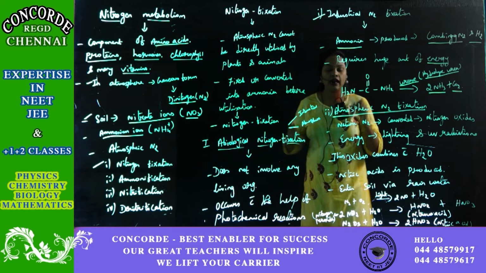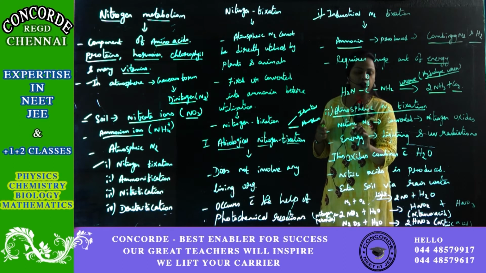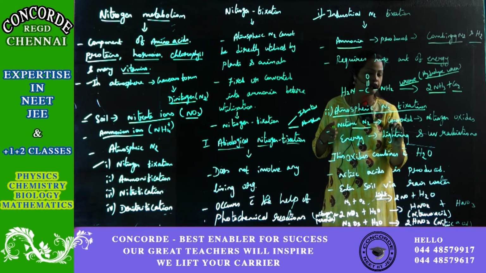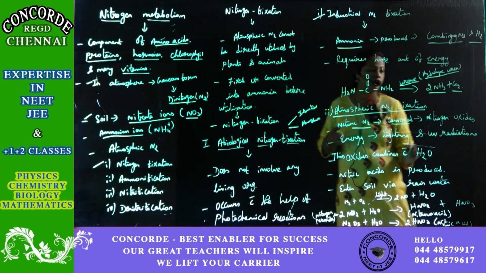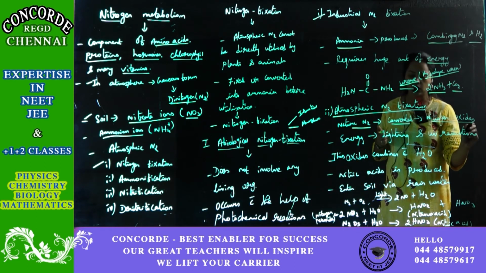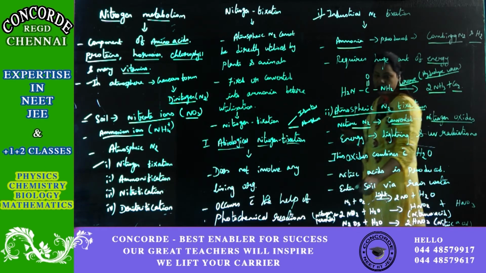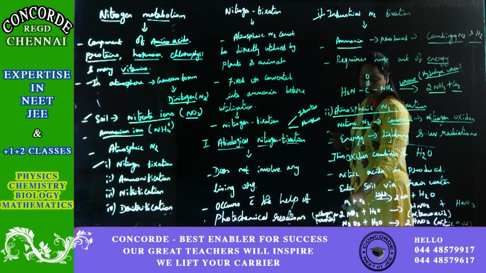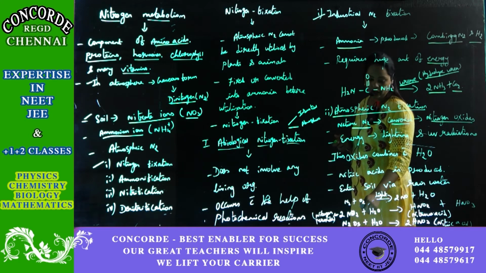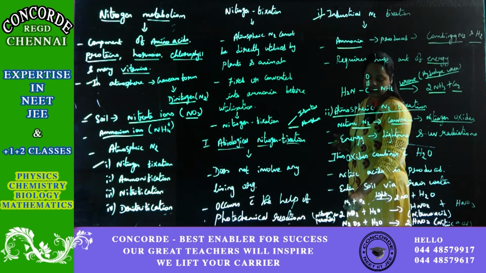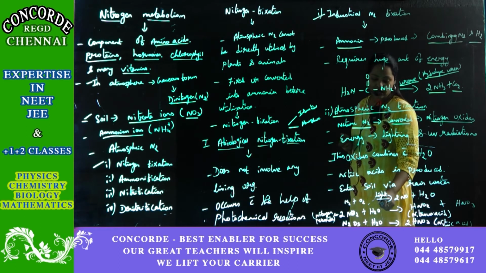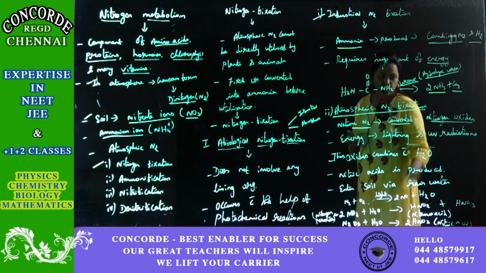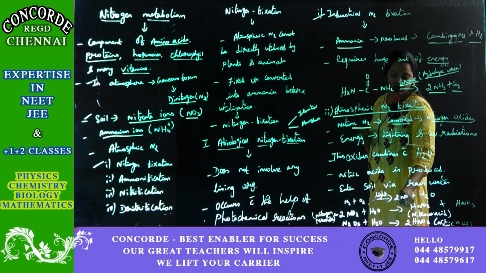As I've told you, dinitrogen will first be converted into nitrogen oxide. How does it happen? You treat dinitrogen along with oxygen. Once you treat nitrogen along with oxygen with the help of light, you will get nitrogen oxide.